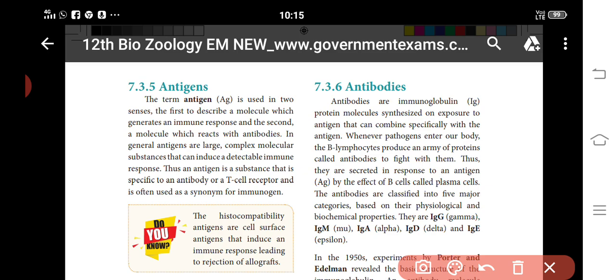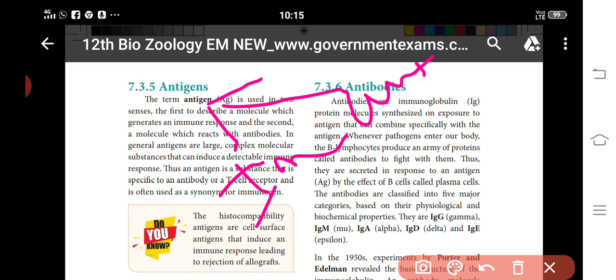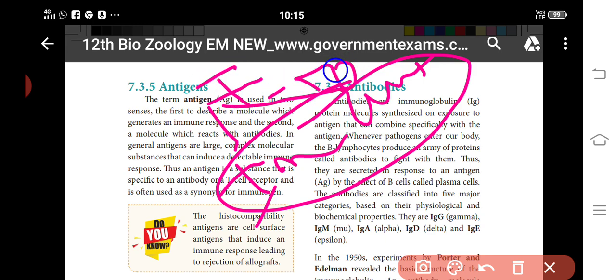Antigens are defined in two senses. The first one is to generate the immune response. The second one is to react with the antibodies, that means to produce the antibodies. That is called the two senses. So the antigen is a substance which may be the T receptor.